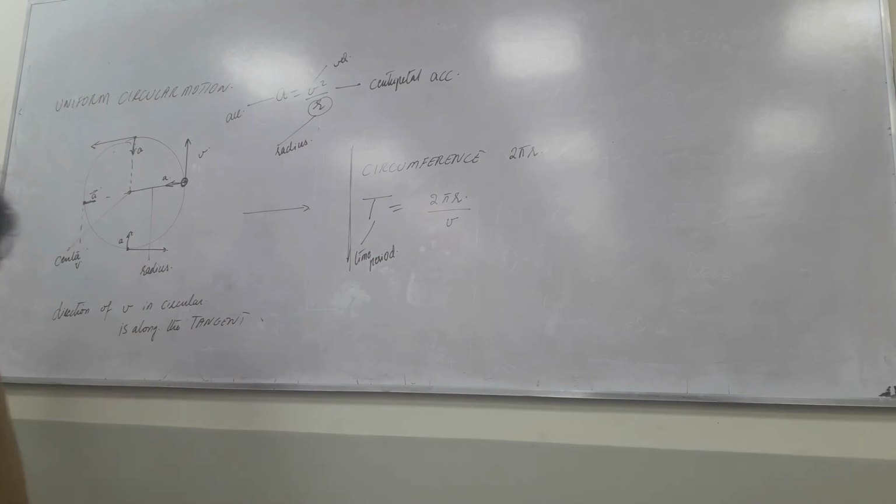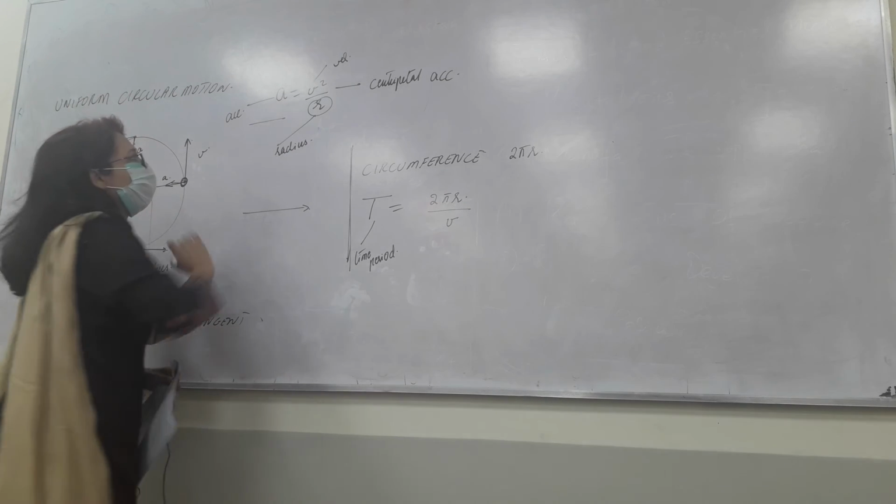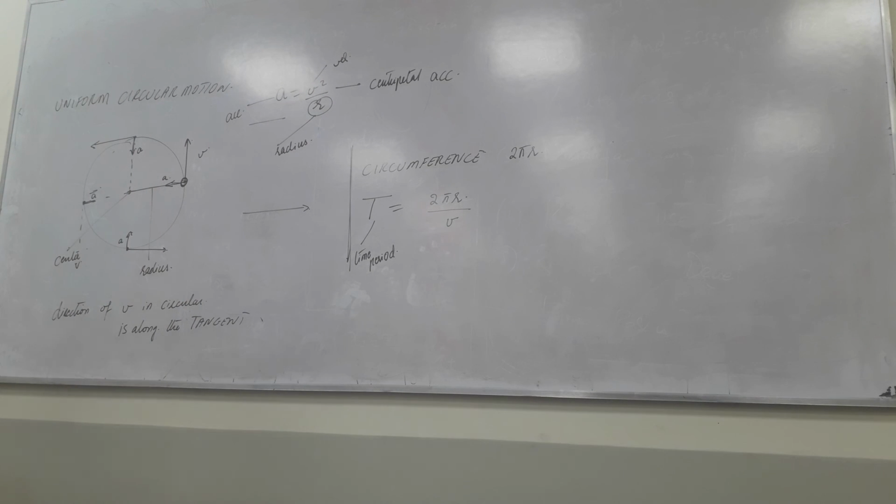Sometimes it's called time period, sometimes it's called just simply period. So in your book, for example, it's written period. So T is called the period of revolution or simply the period of the motion. It is in general the time for a particle to go around a closed path exactly once. You can highlight this if you want. So these are the two important formulas in this topic. The one is for the centripetal acceleration, the second is for the time period, and the rest of the concepts are similar to what you've already studied before.